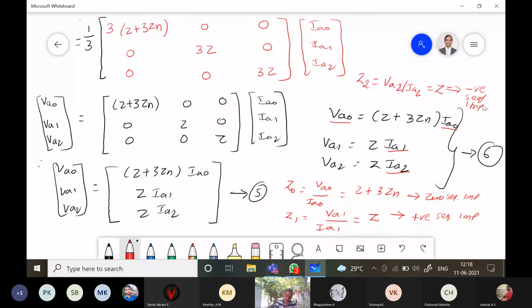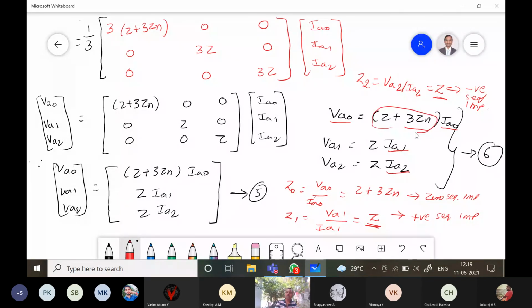Right? So from this you can conclude that the positive sequence impedance and negative sequence impedance equations are same, only the subscripts change to 1 and 2. So both we got Z, right? Positive and negative sequence impedances are same compared to the zero sequence impedance. The zero sequence impedance is much larger than the positive and negative sequence component because this is Z plus 3 times of Zn.